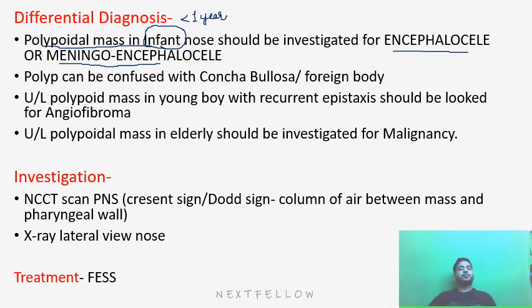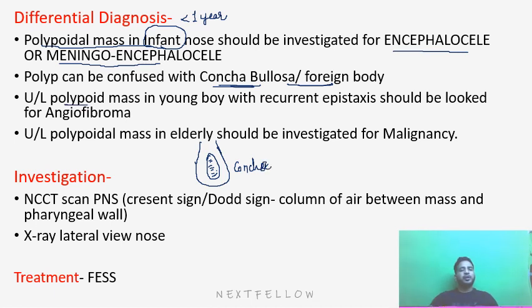Sometimes polyp can be confused with concha bullosa or any foreign body. Yes, so that is also a differential diagnosis. What is concha bullosa? See, concha bullosa is a hypertrophied or bigger size of middle turbinate whenever there is an air cell present in the middle turbinate. Because of this air-filled cavity, the middle turbinate becomes bigger. And whenever it's bigger, it can obstruct the osteomeatal complex, or the sinus ostium opening can be blocked by this middle turbinate, known as concha bullosa. So this is also one of the differential diagnoses.